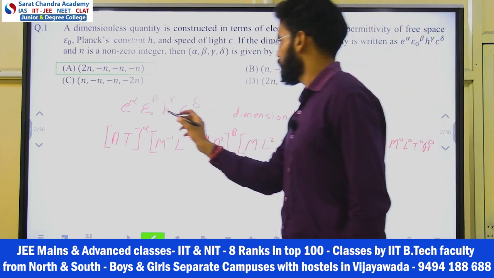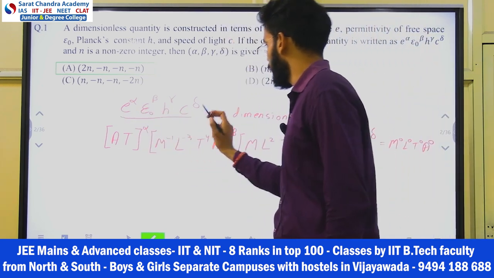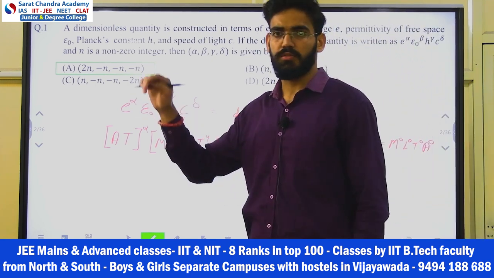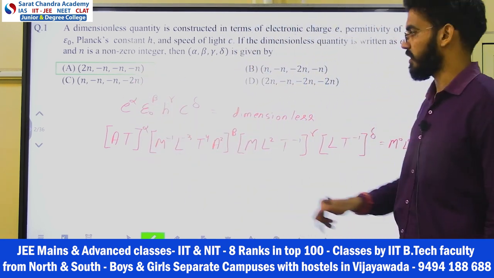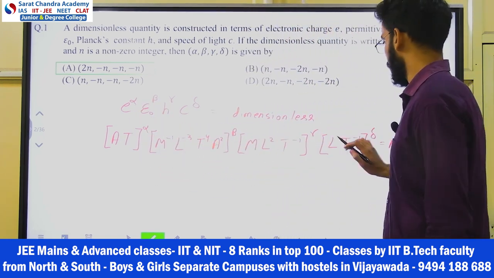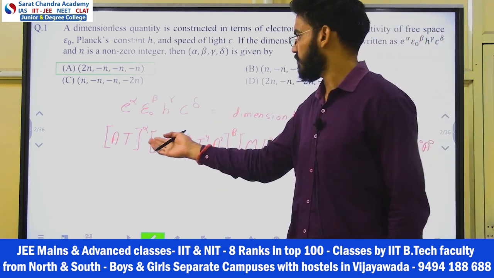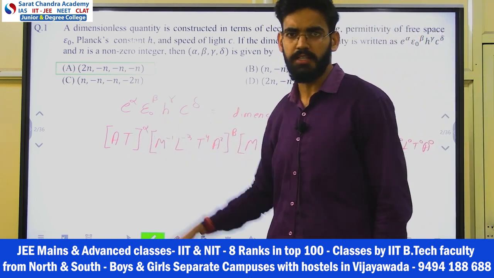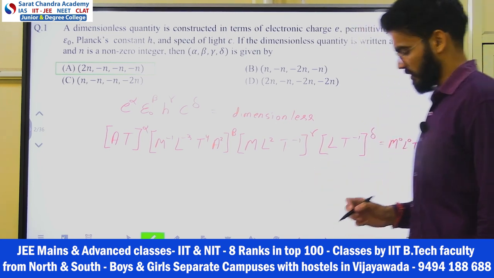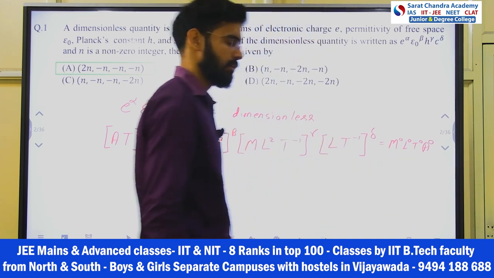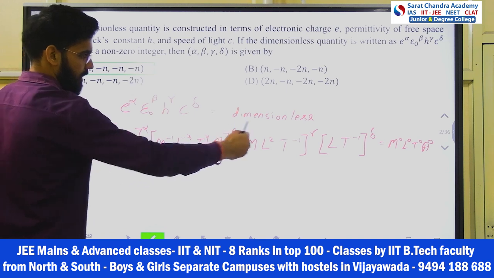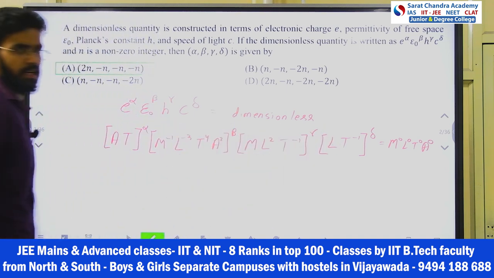Very easy question. This quantity is dimensionless, so let's put it as dimensionless. Dimensionless means we first express everything in fundamental quantities. So I have written e in terms of fundamental quantities, and similarly epsilon naught, h and c. Most students don't remember these, so you can use any formula to write them down. Now, since this is dimensionless, I will segregate everything: mass on one side, length on one side, time and current on one side.